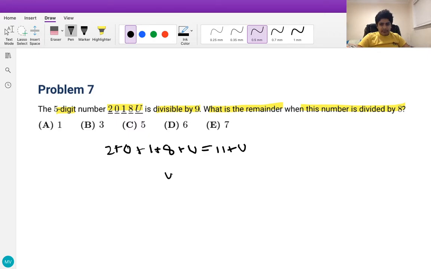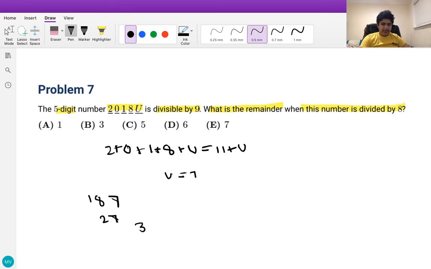Now, when dividing the number by 8, we note that only the last 3 digits matter, since the rest of the digits are all divisible by 8, as 8 divides 1,000. Thus, the remainder when this number is divided by 8 is the same as the remainder when 18U, or 187, is divided by 8. Now we can subtract 160 from this to get the same remainder as when 27 is divided by 8, or just 3. Choice B.